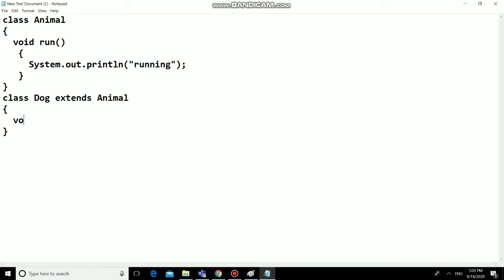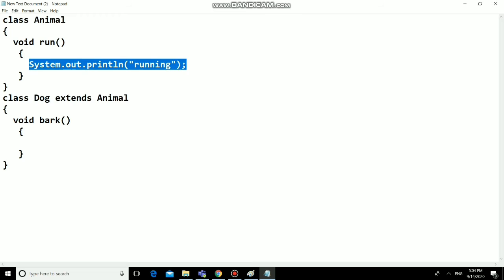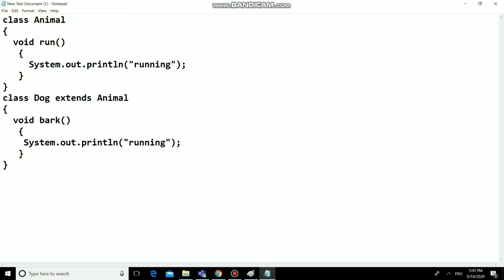Dog has its own implementation, bark, and I'm simply printing the static message, barking, here. Then I'm taking one more class, that is cat, also acting as a child class of the animal class.